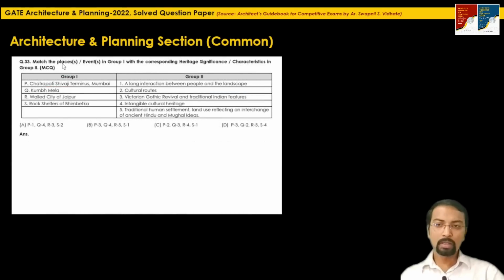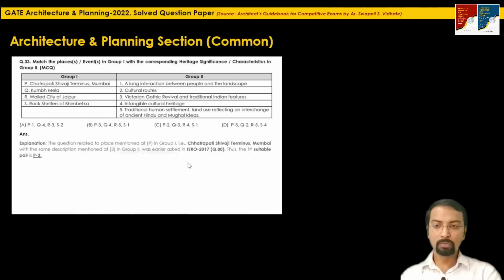Question 33: Match the places or events in group 1 with the corresponding heritage, significance, or characteristics in group 2. What is given in group 1 is P, Chhatrapati Shivaji Terminus, Mumbai, Kumbh Mela, walled city of Jaipur, rock shelters from Bhimbetka. Here in group 2: a long interaction between people and the landscape, cultural roots, Victorian Gothic revival and traditional Indian features, intangible cultural heritage, traditional human settlement, land use reflecting an interchange of ancient Hindu and Mughal ideas. Okay.